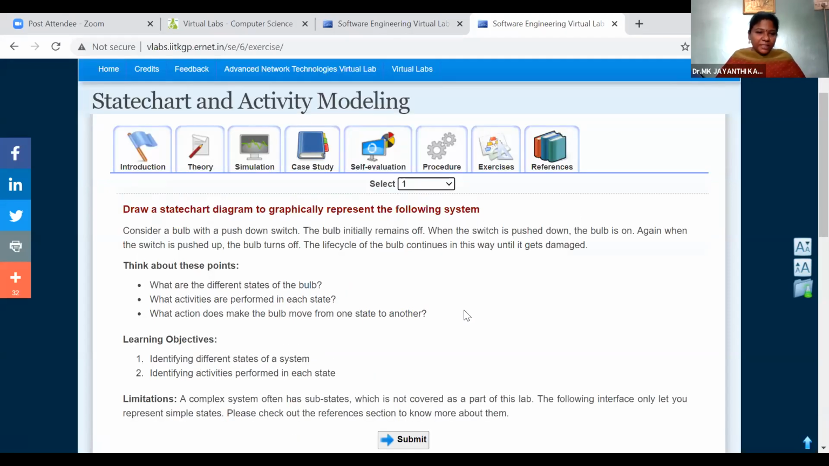The first experiment is to draw a state chart diagram to graphically represent the following system. Consider a bulb with a push down switch. If you switch on the push down button, it will be on. The bulb initially remains off when the switch is pushed down. Initially the bulb will be in the off state and the switch in the push down state. The bulb is on when the switch is pushed up, and when it is pushed down again, the bulb turns off.